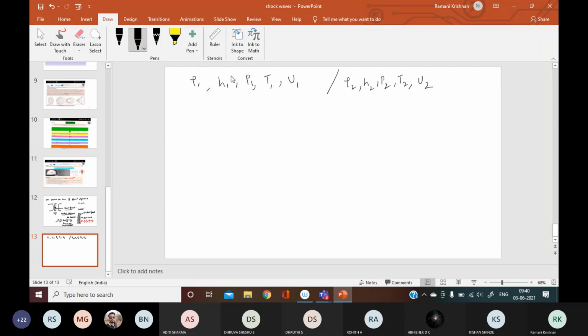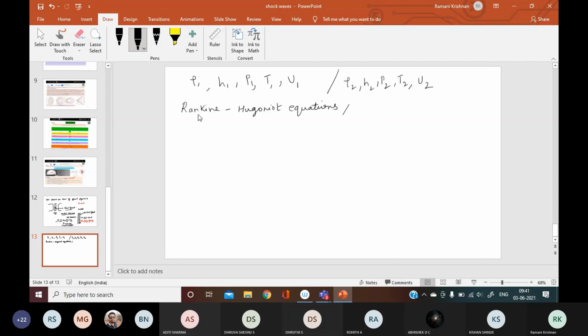Okay, now what we are going to do, we are going to just express. You people are lucky we are not deriving this. Previous batch we derived this. We are going to have some equation called Rankine-Hugoniot equations. What are they? These are the equations from which I can calculate all these values. Rankine-Hugoniot equations are the equations which are used to study the shock waves. Luckily you don't have the derivation, but only with expression we are going to write.